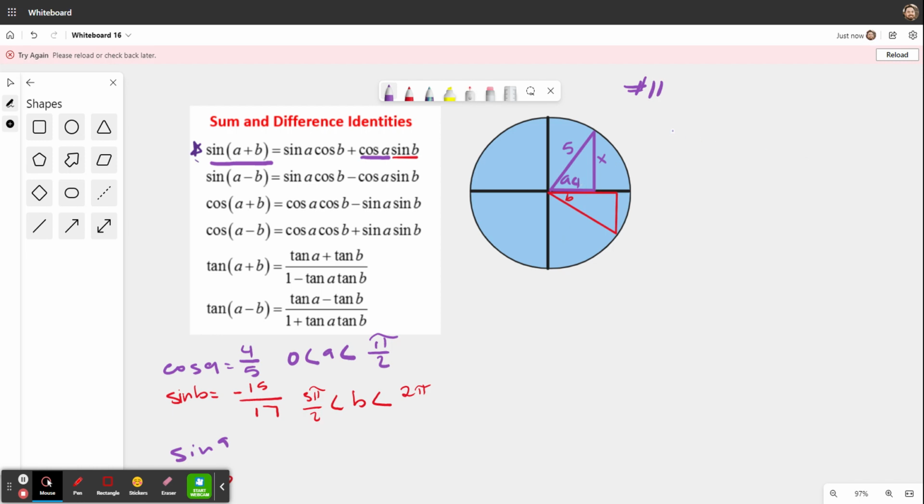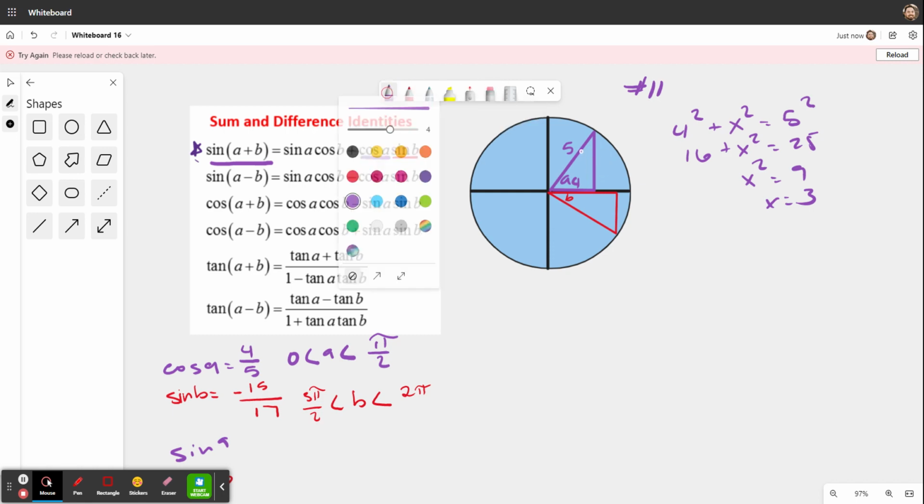So 4 squared plus x squared is going to equal 5 squared. That's 16 plus x squared equals 25. Subtract 16 from both sides, and you have x squared equals 9. And we know that x is going to equal 3. So this missing side here is 3.